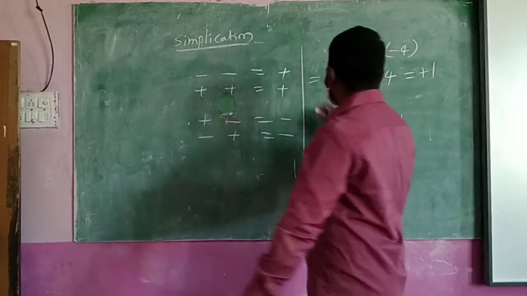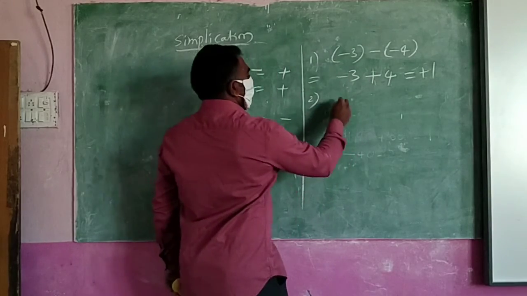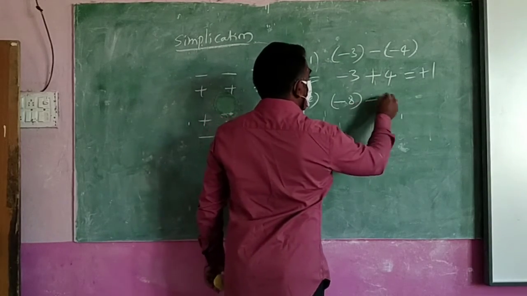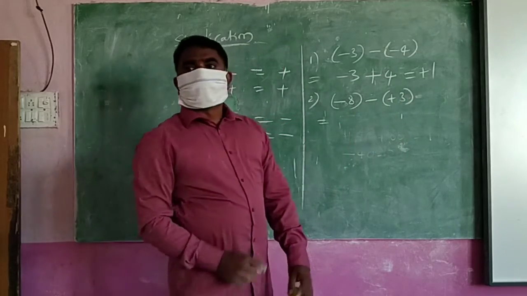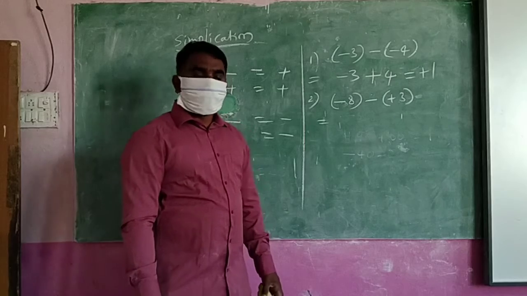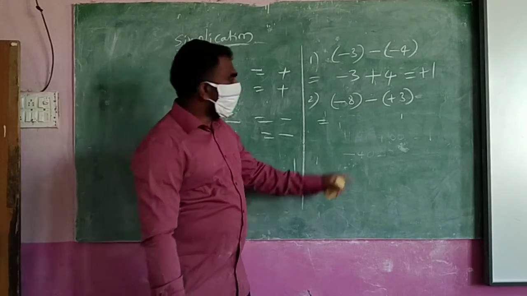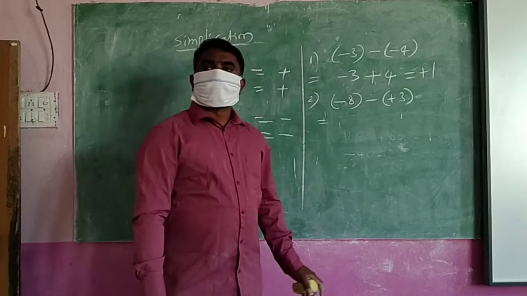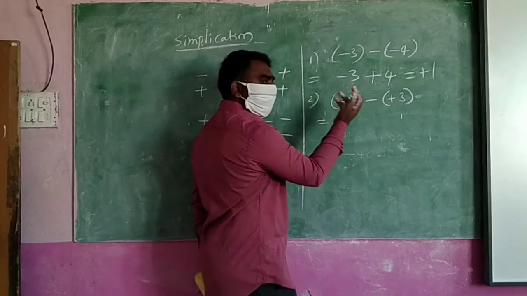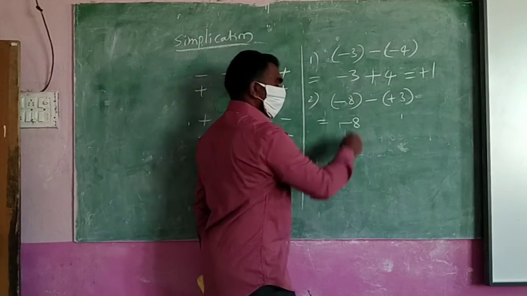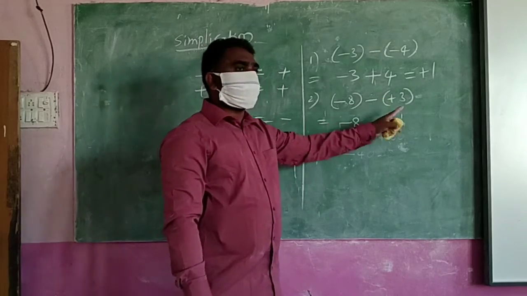So one more question. Minus 8 minus plus 3. So what should we do? Can you do it directly here? What is the problem? Two symbols are there. First we have to make it into one symbol. For the first one you see, one symbol only is there, minus 8. For the second one, two symbols are there. What is that?